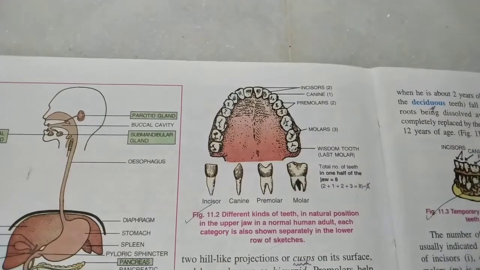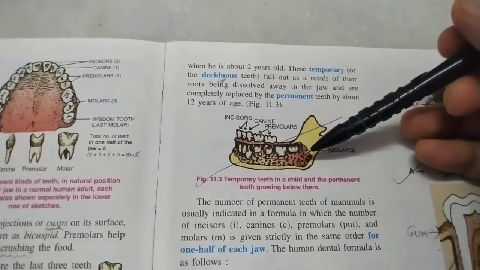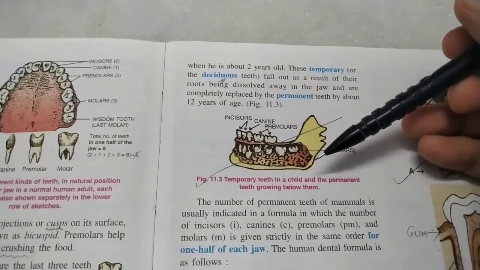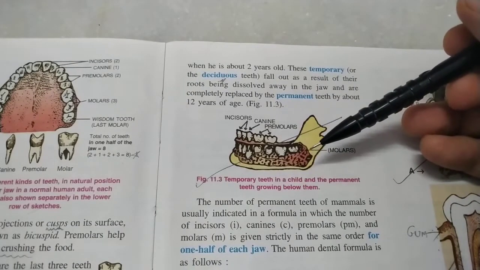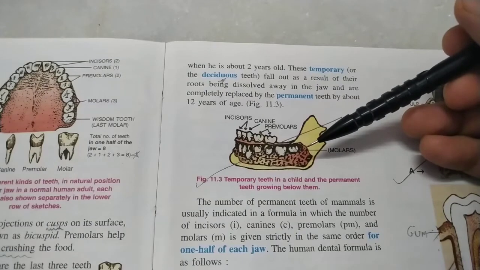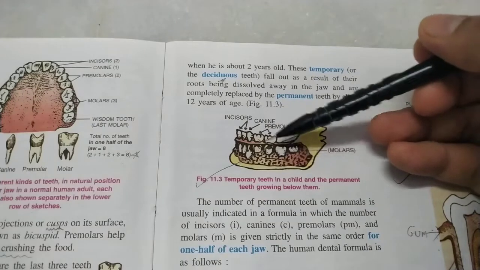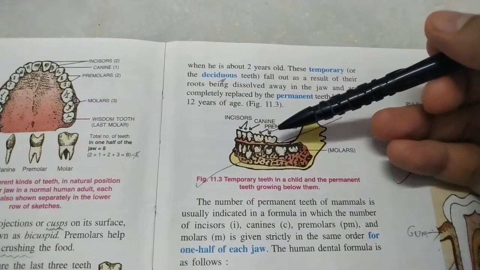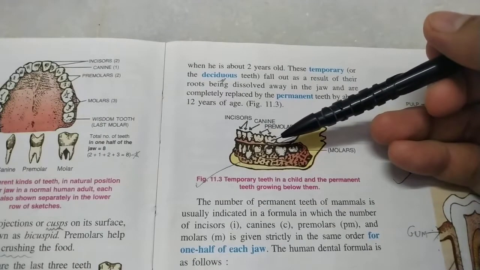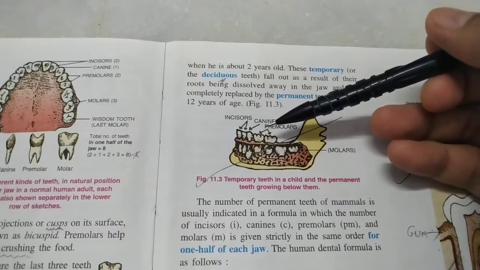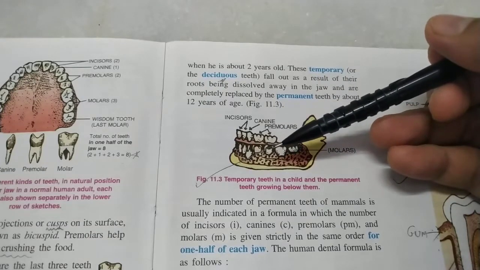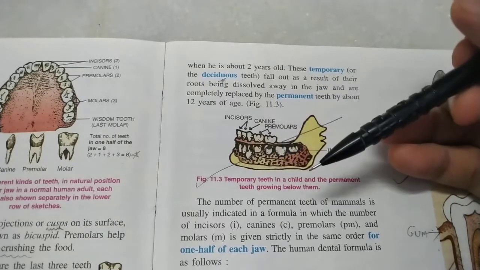Now babies have only 20 teeth initially, which are called milk teeth or deciduous teeth or temporary teeth. Then by the time they are 12 years of age, all these teeth have been replaced one by one by the permanent teeth, which are bigger in size, because by the time a child becomes a teenager, even the jaws become bigger. So then they have 32 teeth, which are permanent.